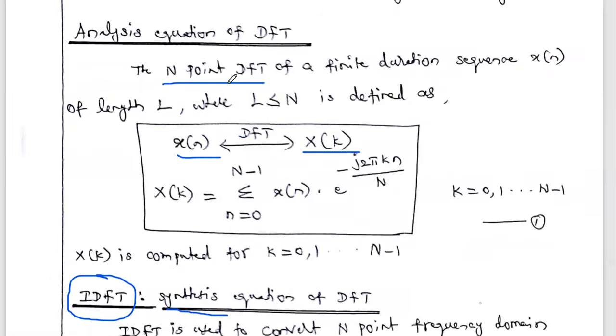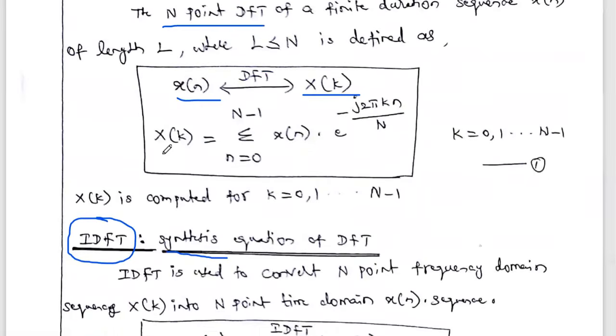So the N-point DFT of a finite duration sequence x of n having the length L is defined as follows. If you are taking the DFT of the sequence x of n, it is represented as capital X of k.